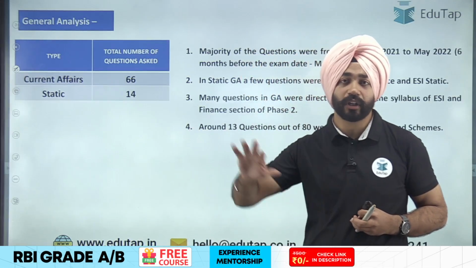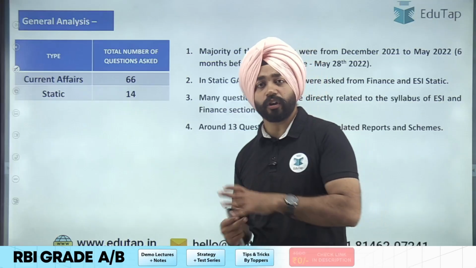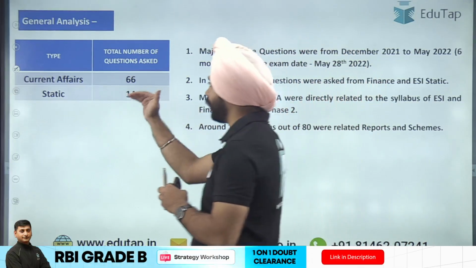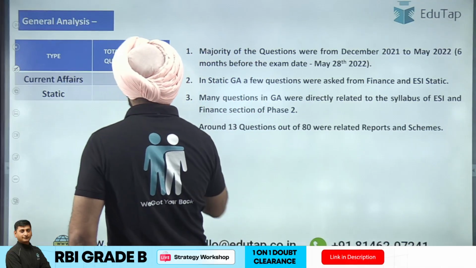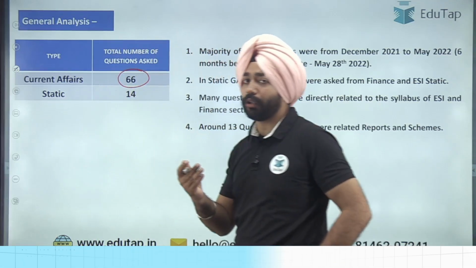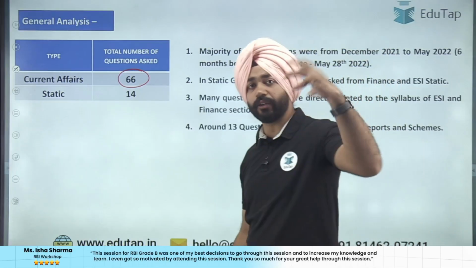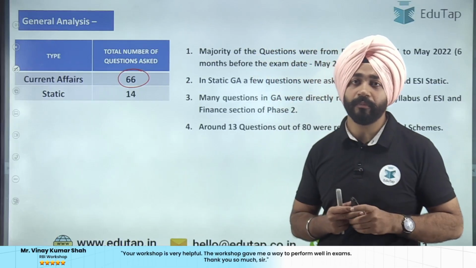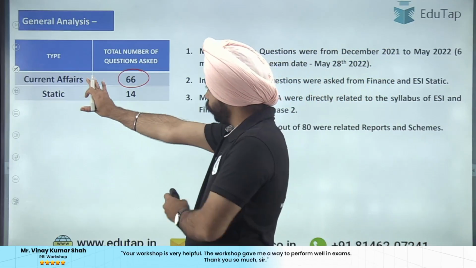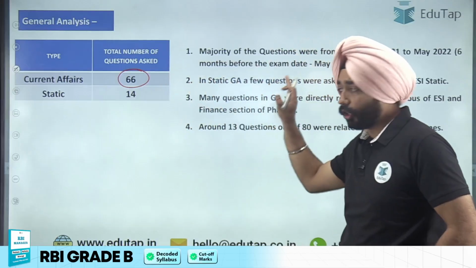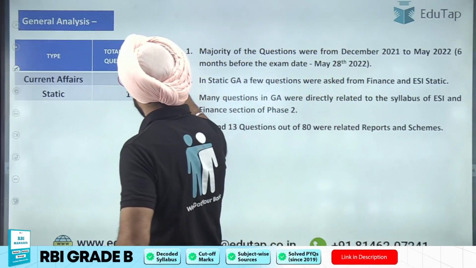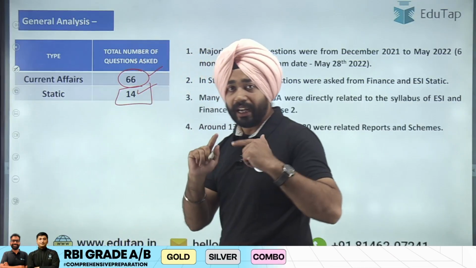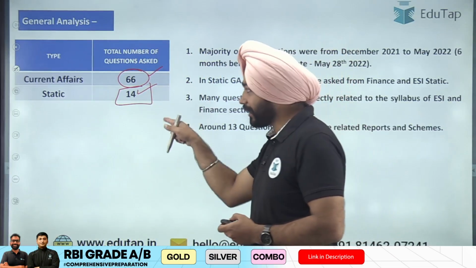Now guys, the first thing, if you look at the paper, one thing we are commonly observing for the past 3 to 4 years is that slowly the weightage of current affairs has increased. It's not just current affairs, because generally in the examinations of 2021 and the 2020s, out of 80 there were around 70 to 72 questions from current affairs. But if you look at the trend of 22, 23, 24, current affairs questions are in the range of 66 to 68, and then there are some static based questions also. In terms of static questions, that is where the trend has changed.